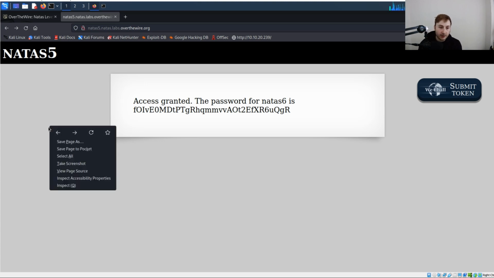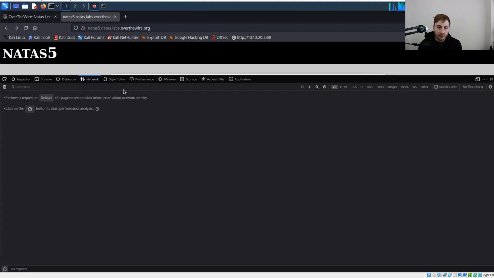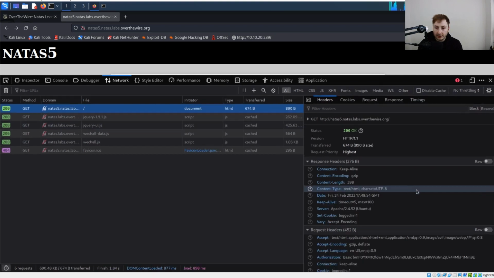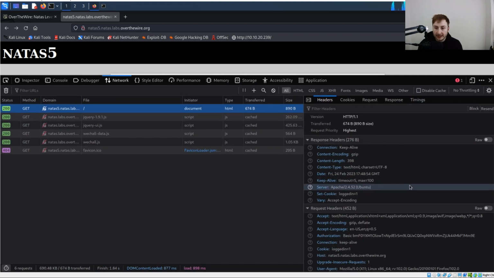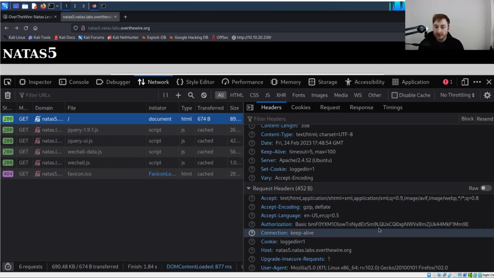Now, how did this happen? Well, we can take a look in the console again. If we go under our network tab here in the developer tools, we're going to hit another refresh. You can see that first request here made to the root. And if we zoom in here and if we go down to our request headers, if you remember from last time, once again, these are just various pieces of information that were sent over in our request to the web server, containing things like our basic authentication, containing things like certain encoding language.